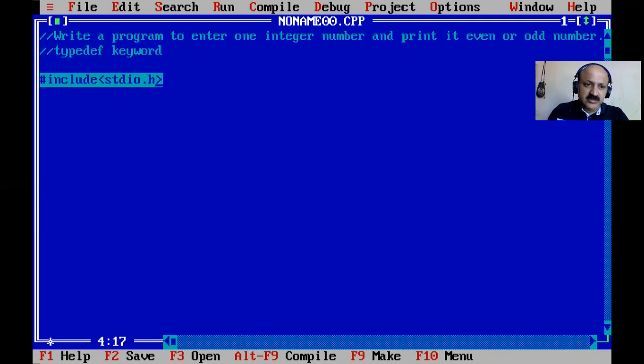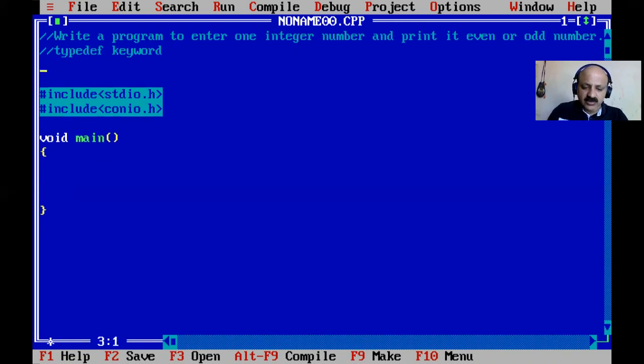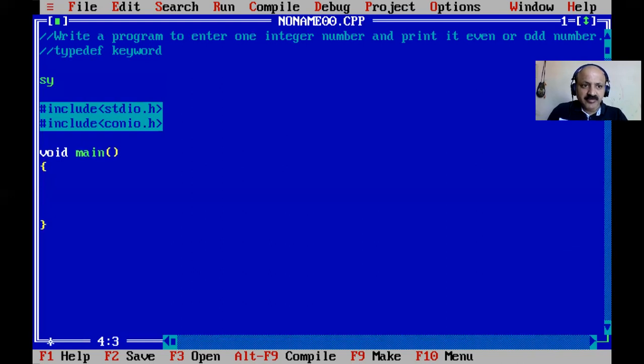So, the standard include section: header file stdio.h, conio.h, and then main. And here we can start with the typedef keyword. First, the syntax of the typedef keyword.